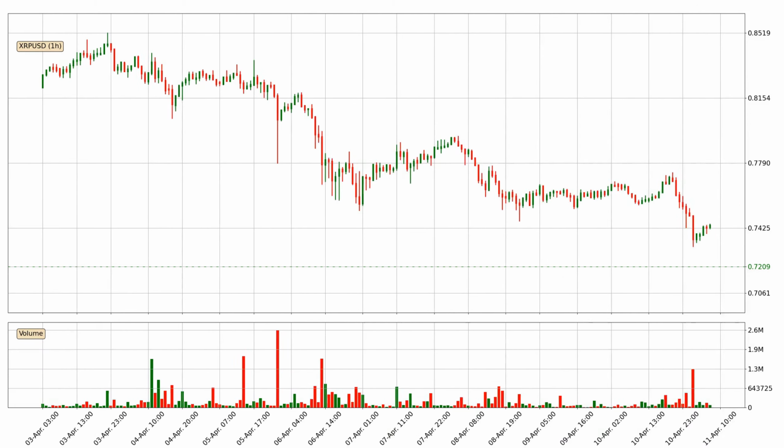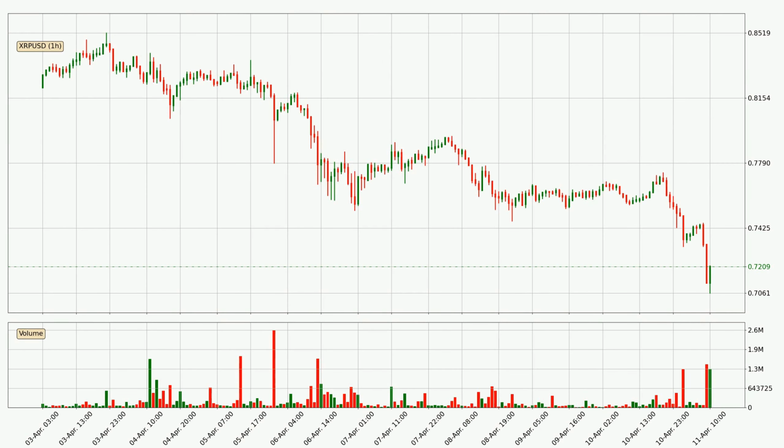Let's get started. Today, find out how the price of Ripple has changed and what the technical indicators SMA, RSI, divergence and MACD show. If you are unfamiliar with the indicators, check out the explanation videos below.